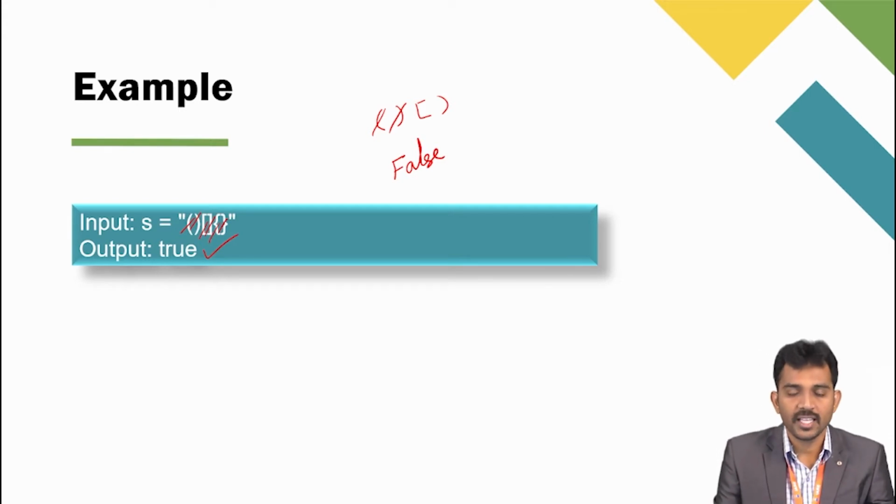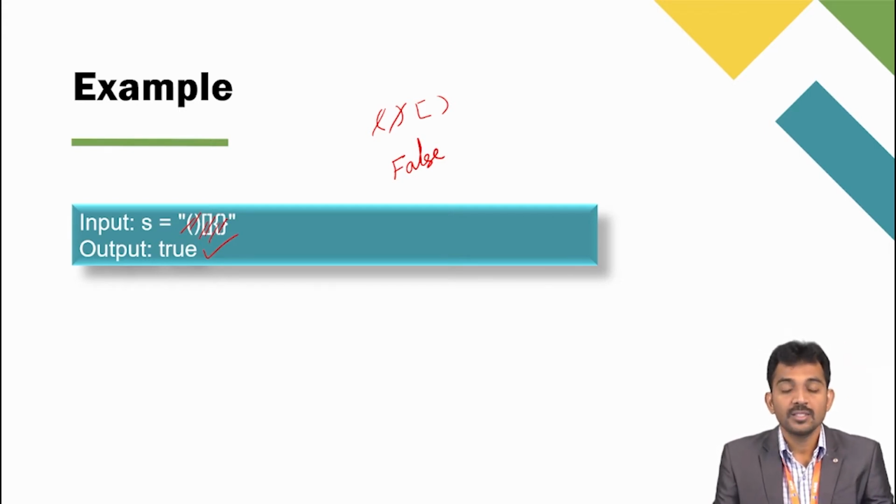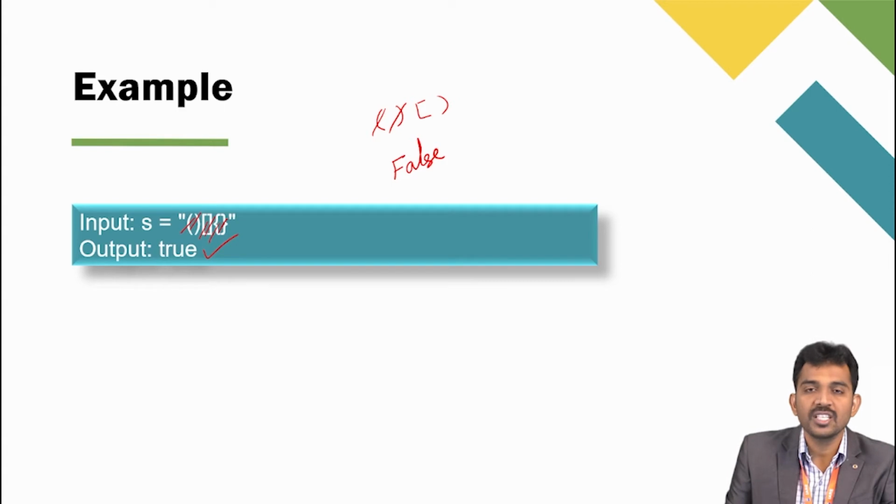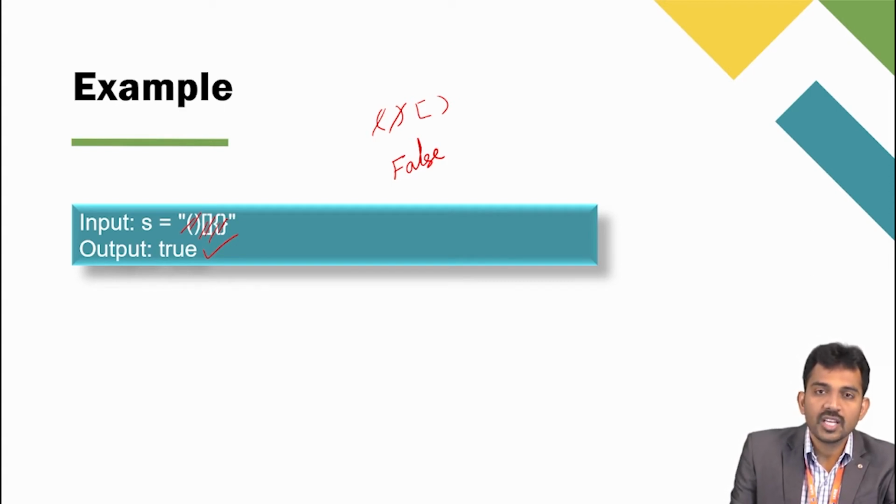How to solve this problem? Balanced parenthesis is an application of stack. By using the stack, you are going to solve this problem. Here, the stack is first in, last out. This is the principle it is going to follow. Observe clearly. When I get an open parenthesis, I simply push it into the stack. When I get a closed parenthesis, then I am going to check